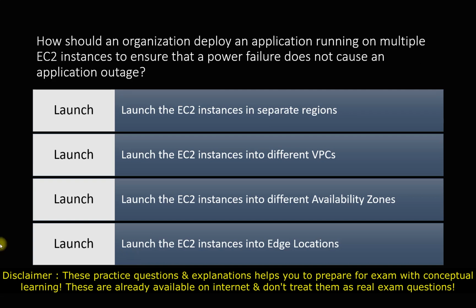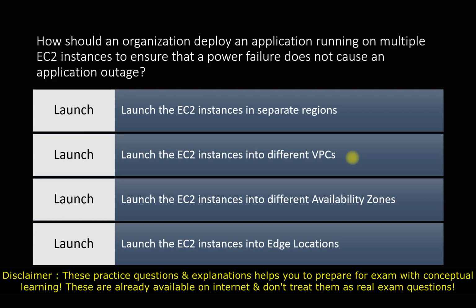If we talk about different VPCs, again it will create complexity. And not only complexity, but if it is within the same region, then our application will be under the same infrastructure. So deploying into different VPCs may still result in our EC2 instances being deployed into a single availability zone.